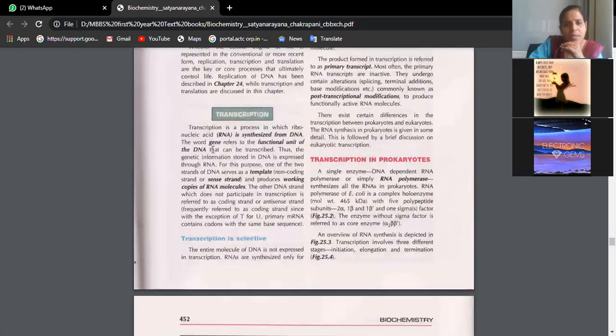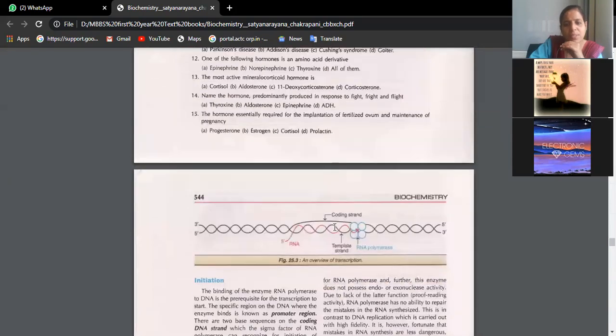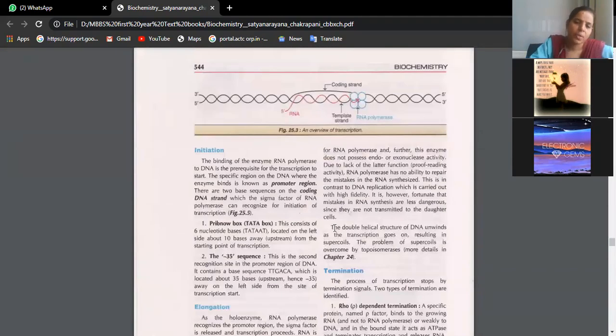Yeah, so basically transcription is the process where RNA is synthesized from DNA. That is the meaning of transcription. So transcription is actually very selective. Now see here, everything is not given on the screen, but listen to what I am telling you so that you will understand more.